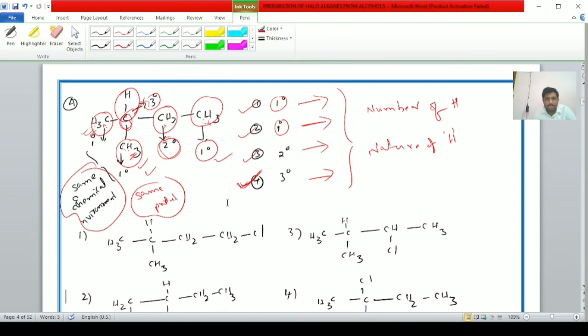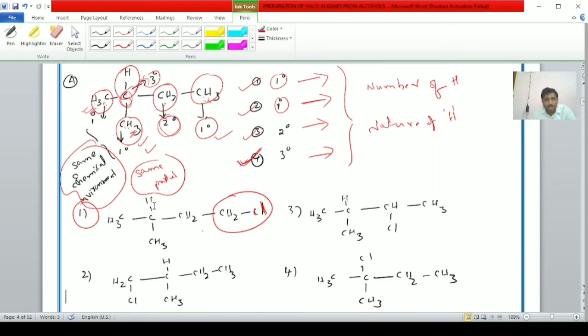Very simple, students, observe carefully. Here, CH2Cl. If this hydrogen atom is replaced, student, then what happens? One hydrogen atom is replaced with one chlorine. One product is formed. It is the first product, student. Second product, student.